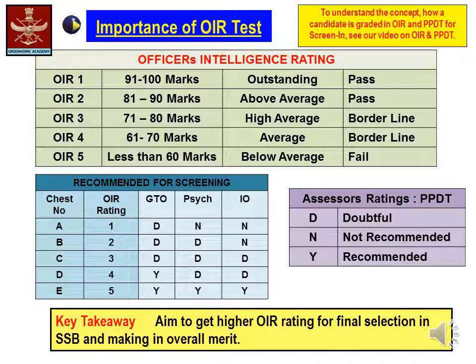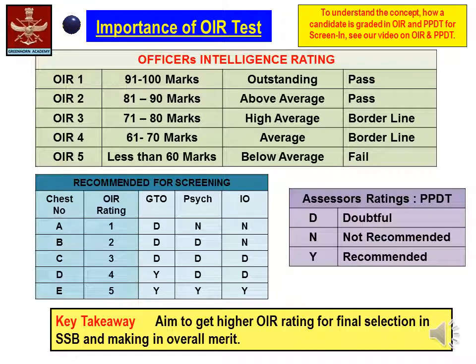In your PPDD test, your assessors, that is the GTO, IO and the psychologist, grade you in 3 parts: D for doubtful, N for not recommended and Y for recommended. Candidates, for all those who are recommended for screening in for stage 2, the OIR test is the most important, which means if you attain an OIR rating of 1, having marks from 91 to 100, even if out of the 3 assessors, 1 assesses you as doubtful, you are likely to make it to stage 2 of the SSB.